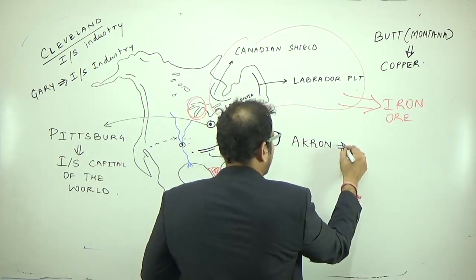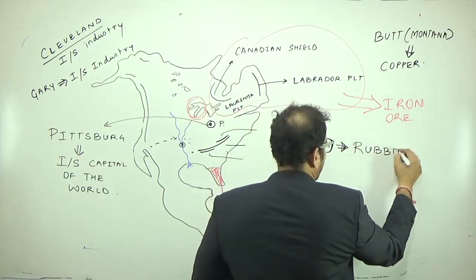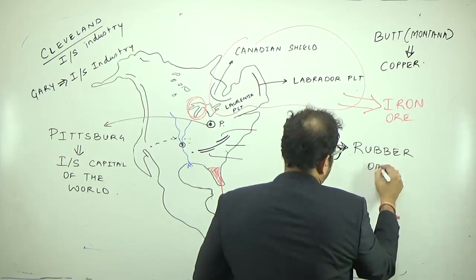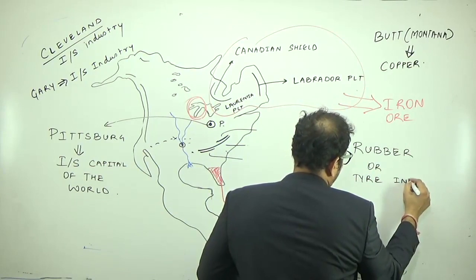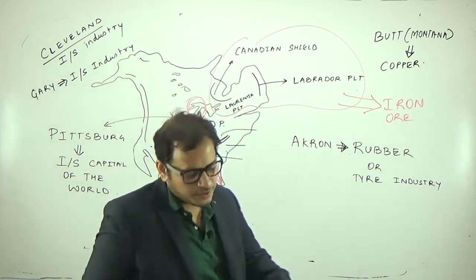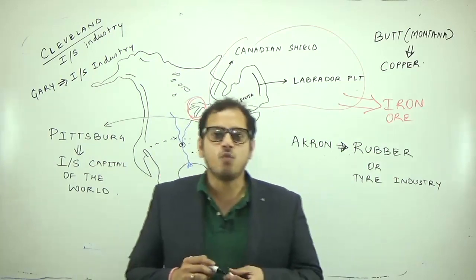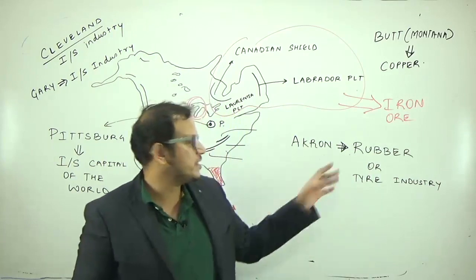Remember, Akron is famous for rubber industry or tire industry. It is the world's largest synthetic rubber and tire making industries, Akron.